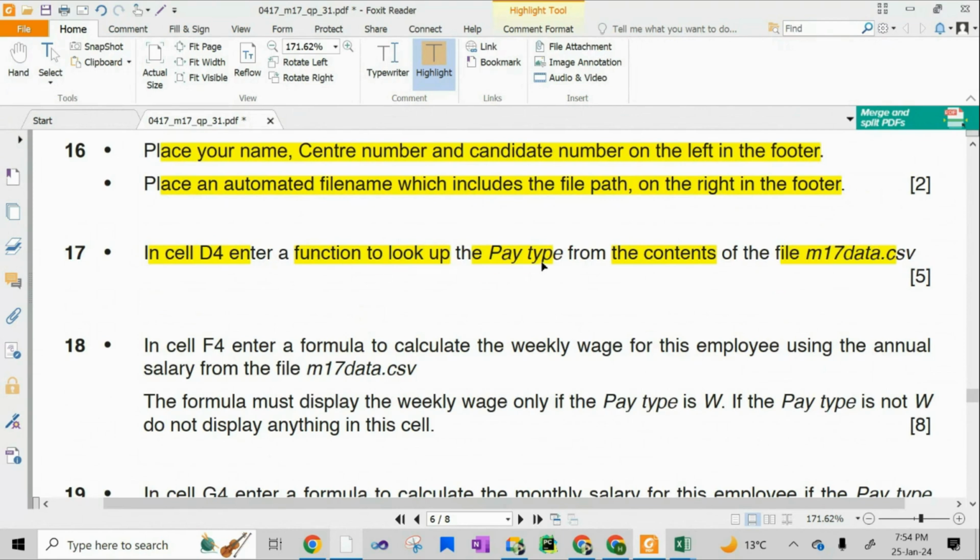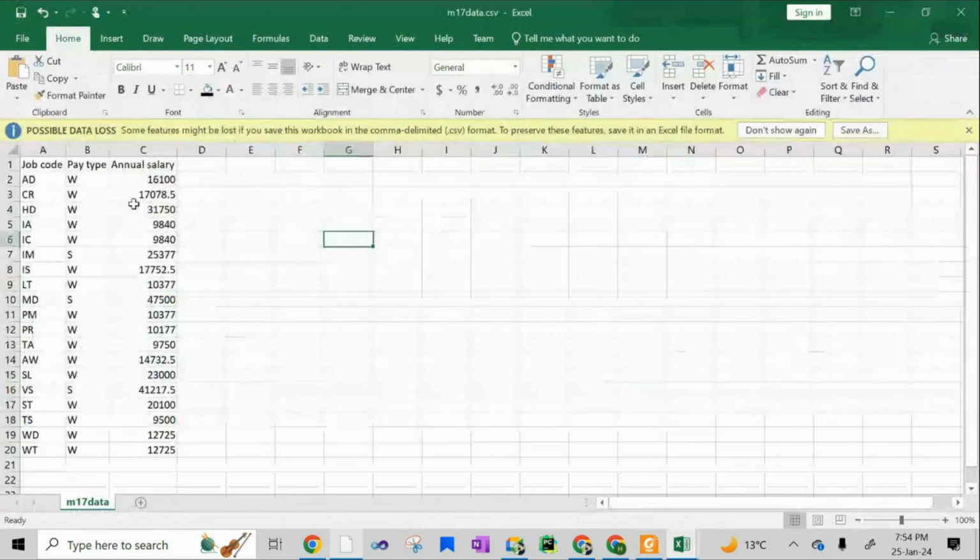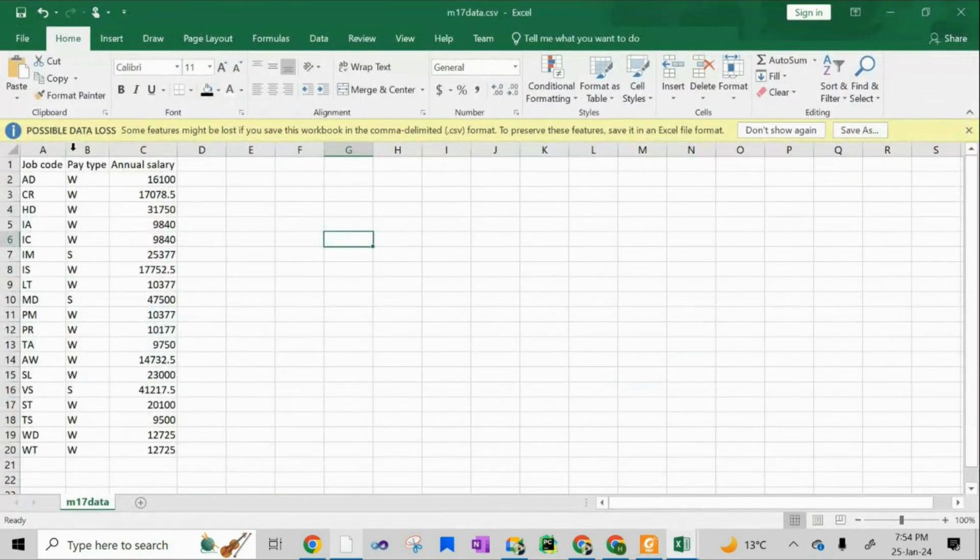क्या lookup करना है बेटा? Pay type. कहाँ से? M17 data.csv. ये है M17 data dot CSV, ये मुझे पे टाइप दी हुई है and I can see कि एक वैल्यू यहाँ पे दी हुई है, that is on the left most, used for the lookup value, and that is what? Job code. Please do not refer to the headings. Heading can be changed. Refer to the content of that heading.